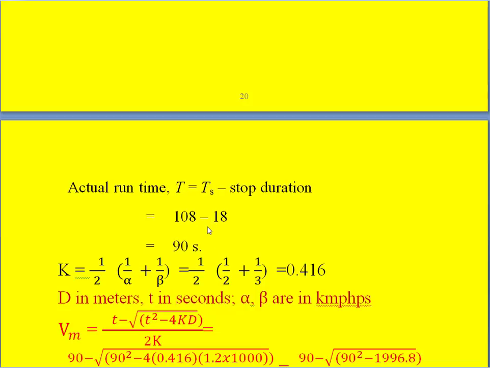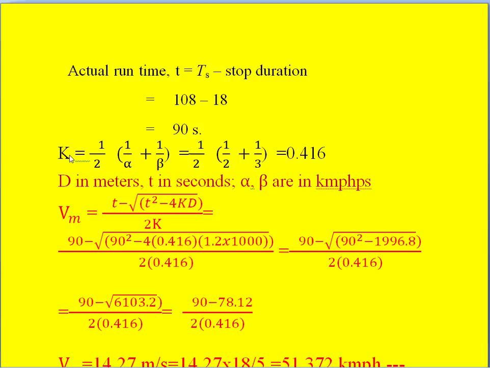Similarly, we know what is k. K is nothing but 1 by 2 into 1 by alpha plus 1 by beta. And we know what is alpha and what is beta in kilometer per hour per second. So we substitute them, then we get 0.416.